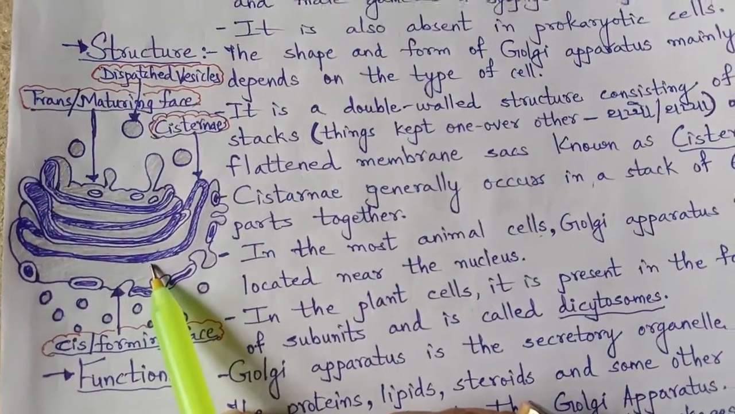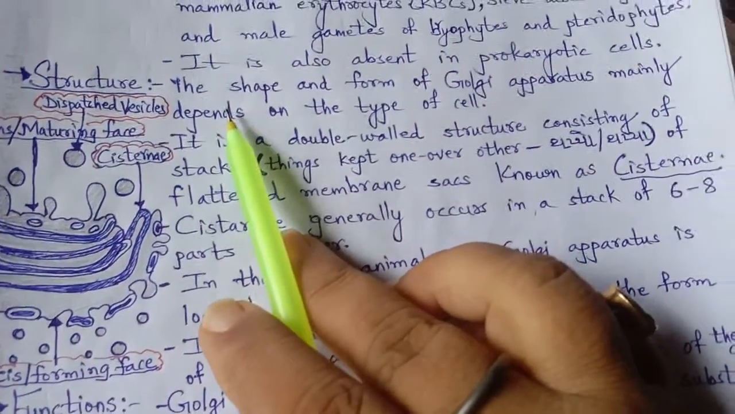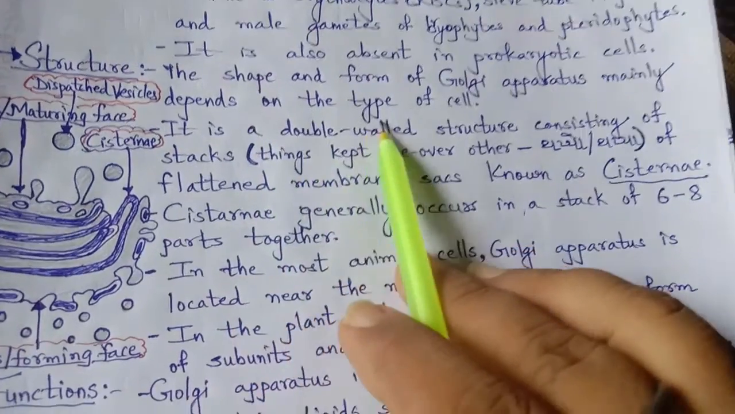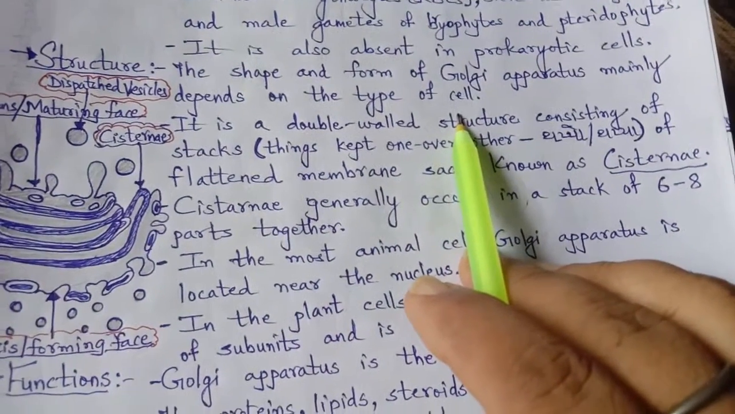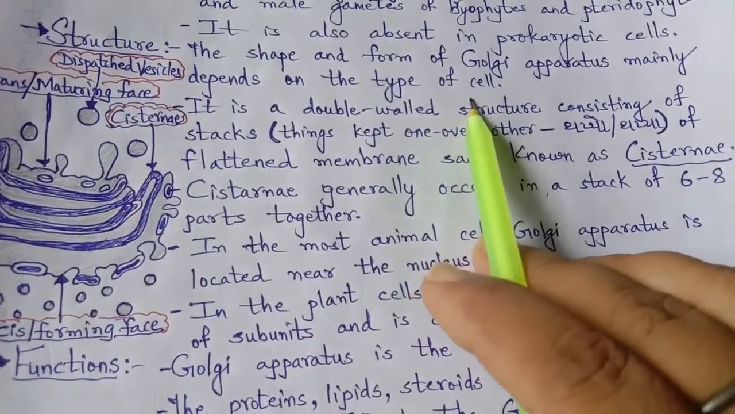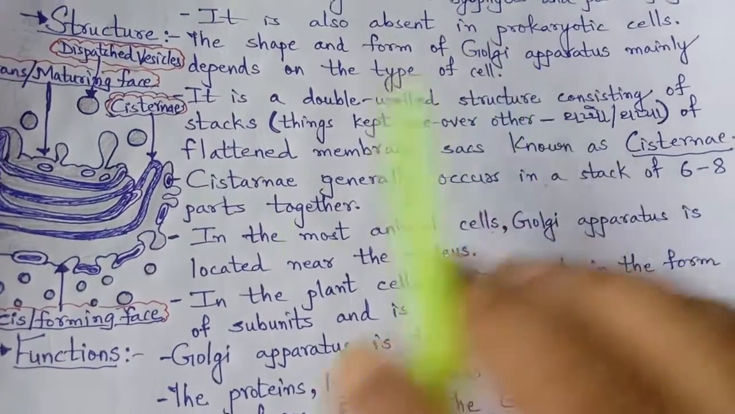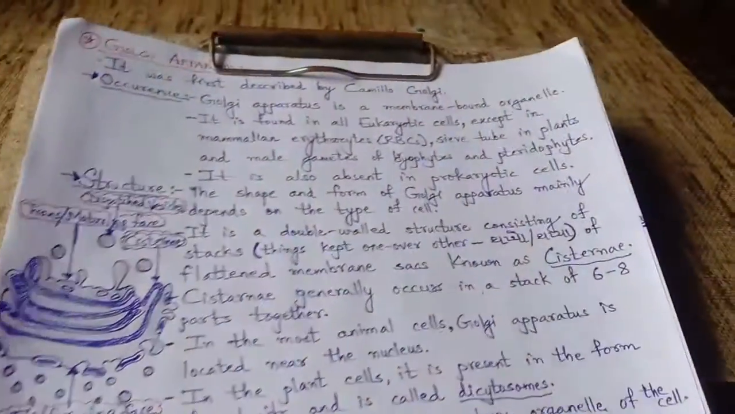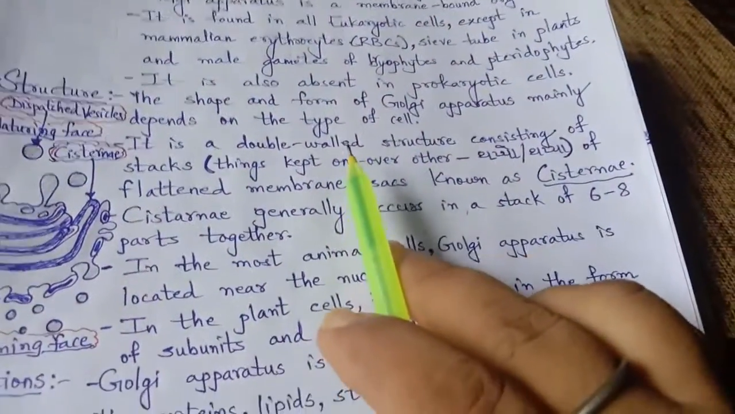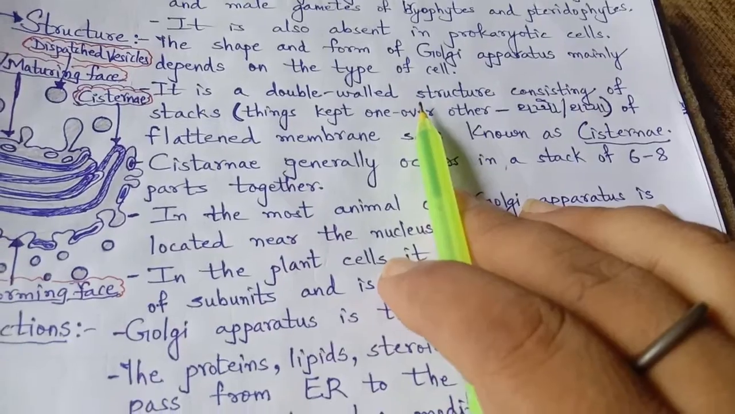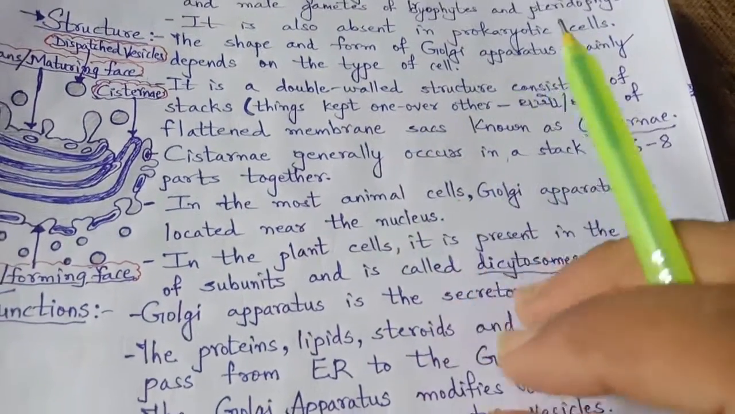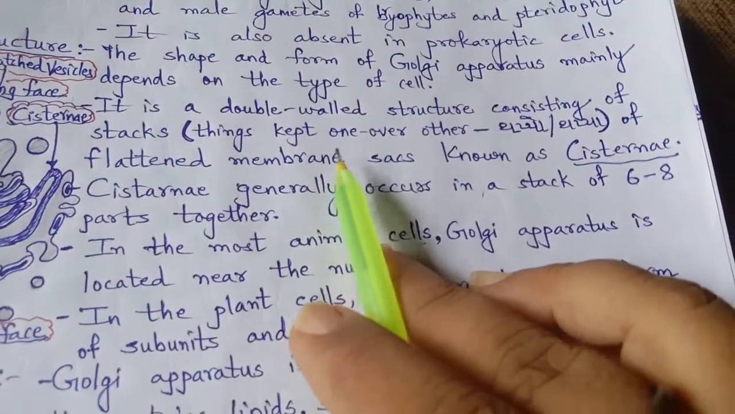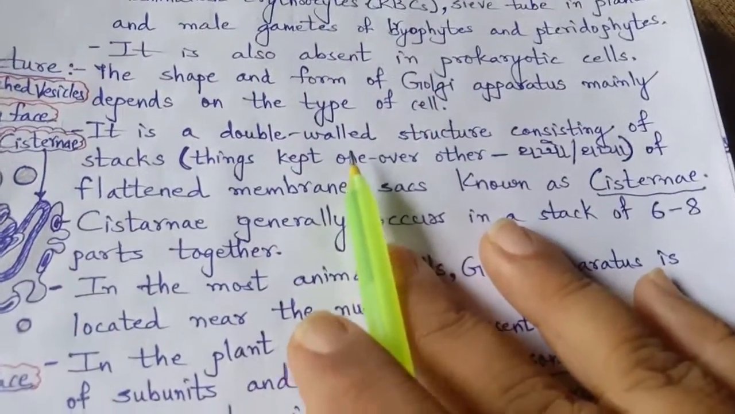That is called stacking. The shape and form of the Golgi apparatus mainly depends on the type of the cell. According to the type of the cell, the shape and size of the Golgi apparatus differs. If the cell is very small, then the Golgi apparatus will be small. If the cell is a little larger, then the Golgi apparatus will be a little larger.